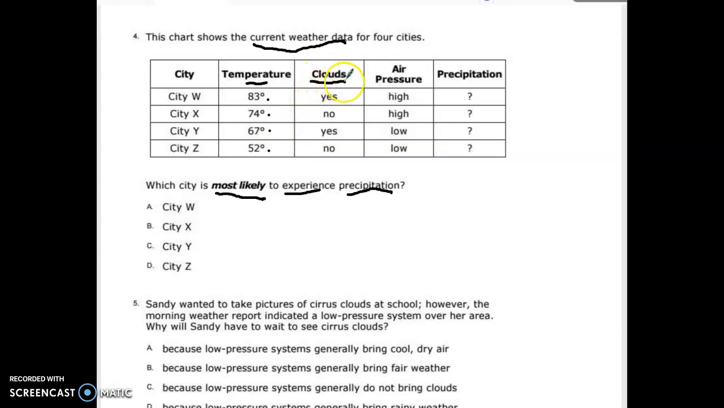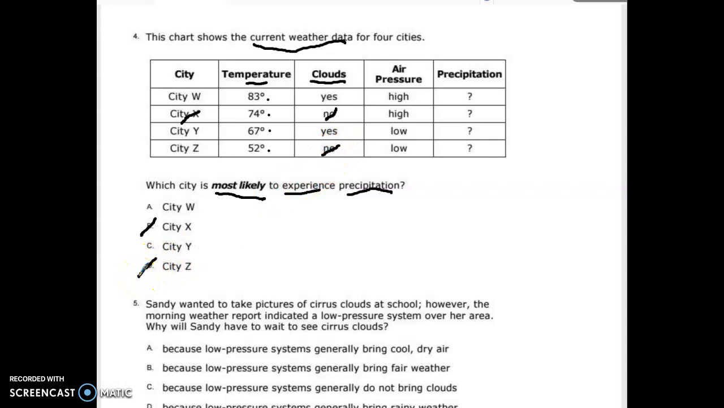Let's look at the second column, clouds. Now, what do clouds have to do with precipitation? These cities either have clouds or they do not have clouds. And you have to say to yourself, is it possible to have precipitation with no clouds and a clear sky? And the answer to that is a very obvious, no, that's not possible. So when we look at this one, city X has no clouds. It will not precipitate there because there's nothing for the rain to come out of. And I noticed that city Z is the same thing.